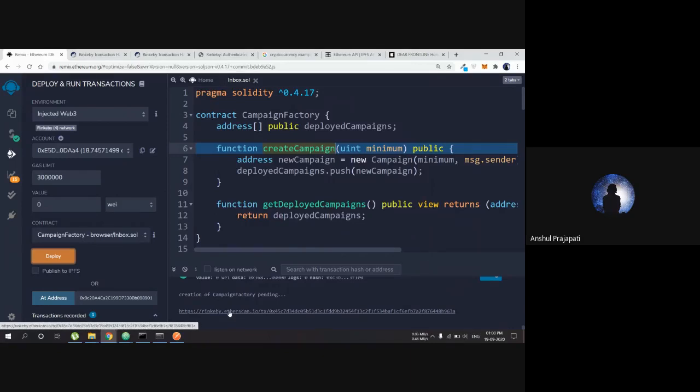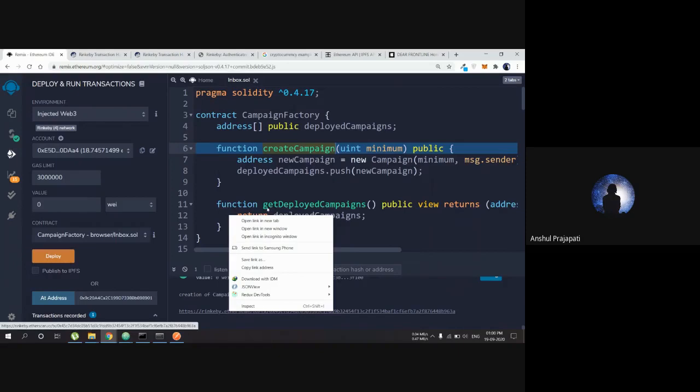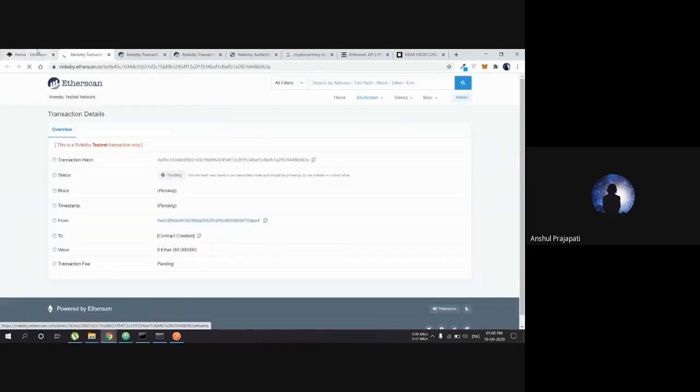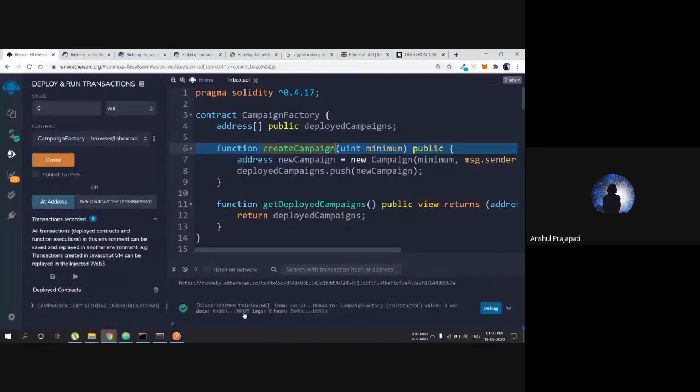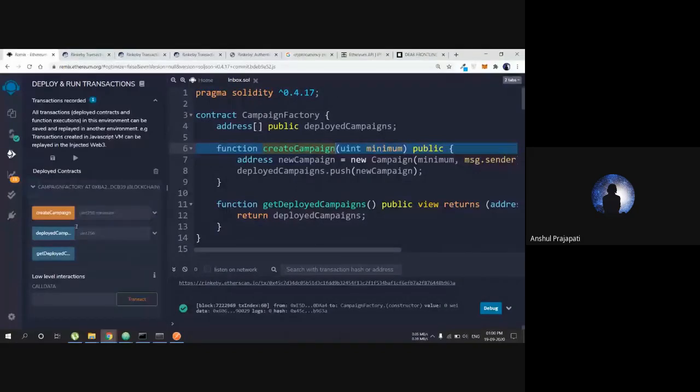It was deployed in the inbox contract. I can see this in the network. It is being deployed and all this kind of thing. Okay? So what we are getting is the contract has been deployed, and you can see that there are the functions which are used, like create campaign and deployed campaign and get deployed campaigns. All these you can use.